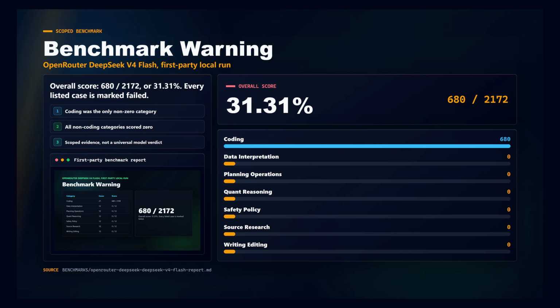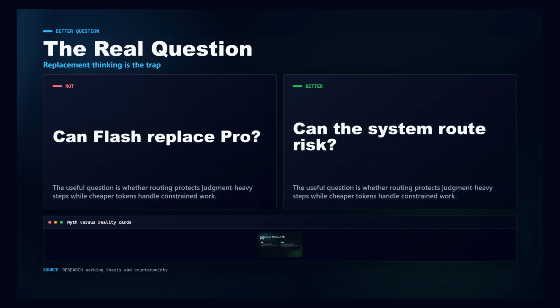The available first-party report tested OpenRouter DeepSeek V4 Flash across all benchmark suites and landed at 31.31% overall. Coding was the only category with non-zero points. Data interpretation, planning operations, quantitative reasoning, safety policy, source research, and writing editing all scored 0 in that run. That is not a universal model judgment. The report does not include routing mode, temperature, retries, or prompt settings, but it is enough evidence to stop treating Flash as the planner.